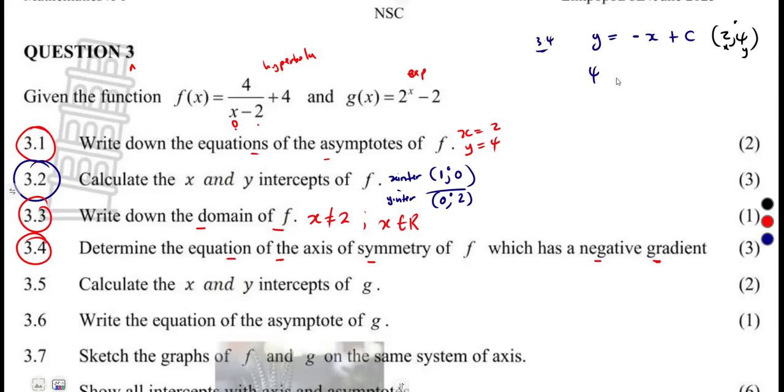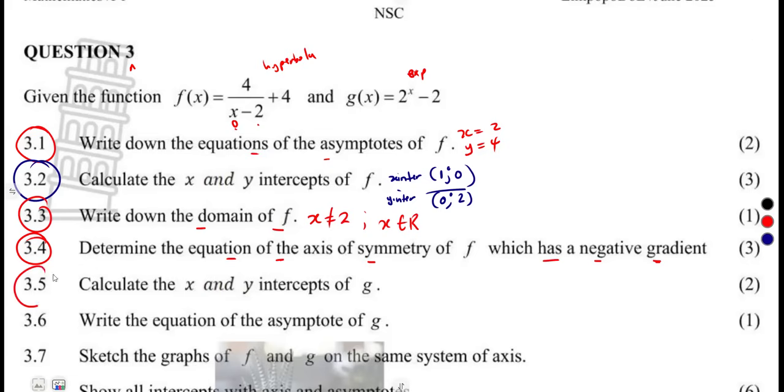y is 4, and the asymptote where x is 2. So find your x, negative, to the other side was going to be a positive. That's positive 6, 2 plus 4. So that's our c. So therefore, y is equal to minus x plus 6. Remember, the value of c is a positive 6. So there we have got the axis of symmetry that has got a negative gradient, right? So just like that, that was our 3.4.